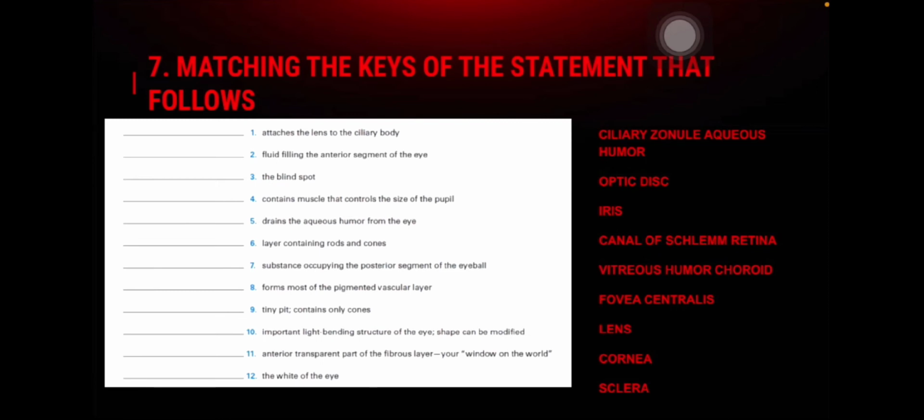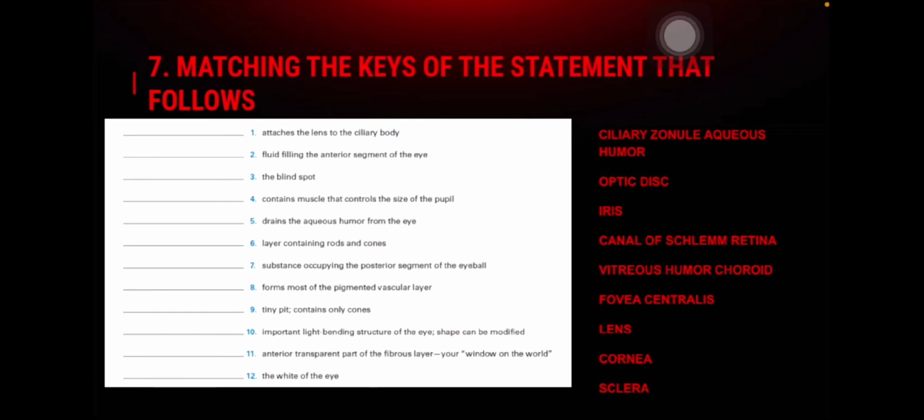The blind spot: optic disc. 7.4. Contains muscle that controls the size of the pupil: iris. 7.5. Drains the aqueous humor from the eye: canal of Schlemm.